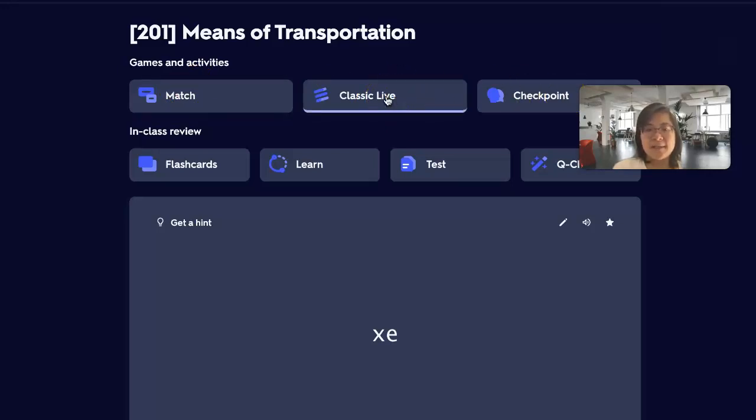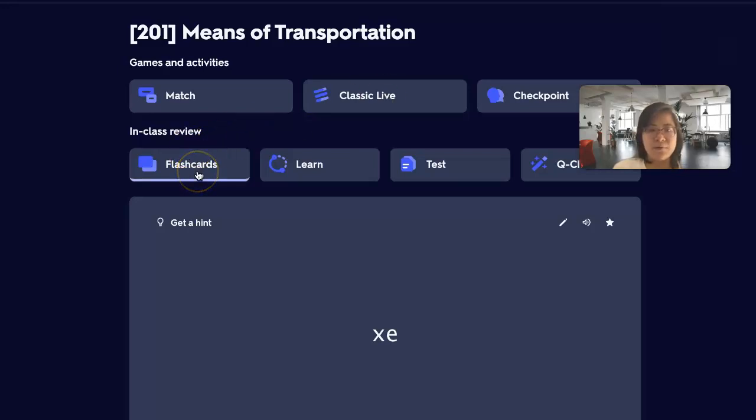So classic live is something that the teachers can give to the class. It's very similar to Kahoot. They will have a race, they can participate together in the class in order to make sure that they know the vocabulary. So it can be a cool warm-up or a cool exit ticket sometimes.